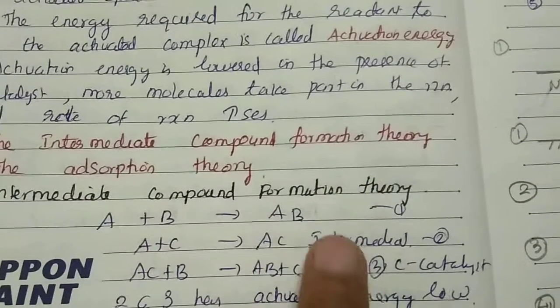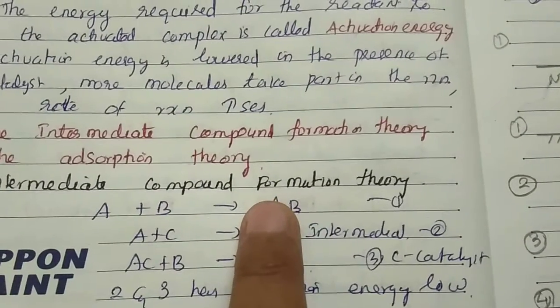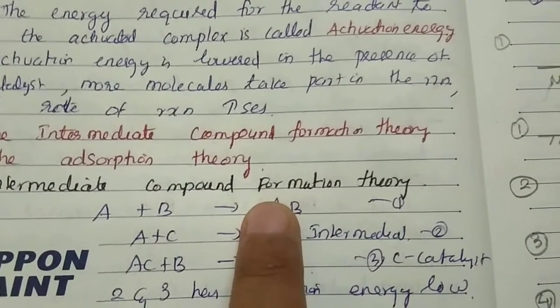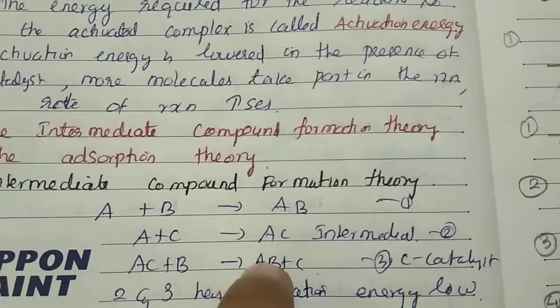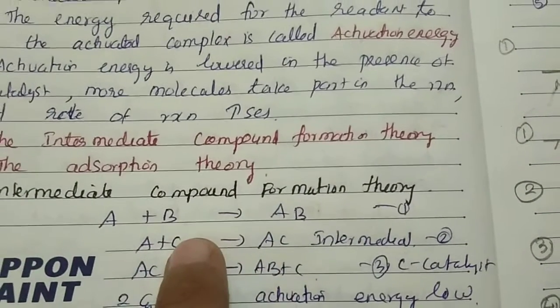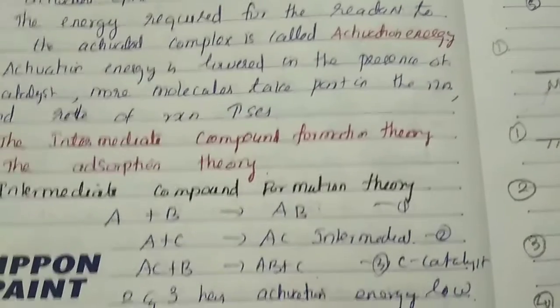So the second and third reactions have low activation energy. The first reaction has high activation energy because it does not have a catalyst, but the second and third equations have a catalyst, because by the addition of catalyst the activation energy is low.